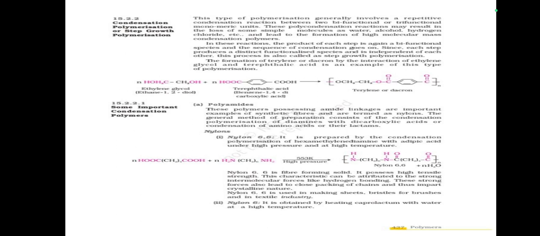These strong forces also lead to close packing of chains and thus impart crystalline nature. Nylon 6,6 is used in making sheets, bristles for brushes and in the textile industry.